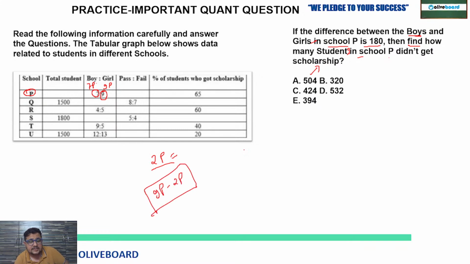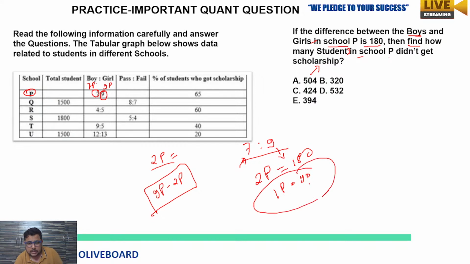If you didn't understand that, then I am explaining again. 7:9 is the total boys to girl ratio. So 7 part belongs to boys, 9 part belongs to girls. So 9 parts minus 7 parts means 2 parts equal to 180. A single part is going to be 90 then. So 90. Now I hope you understood how we have to calculate that. Clear? Now what are they asking is, then find how many students in school P didn't get the scholarship.